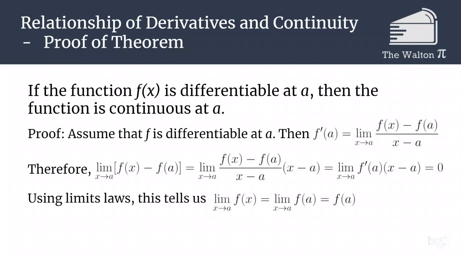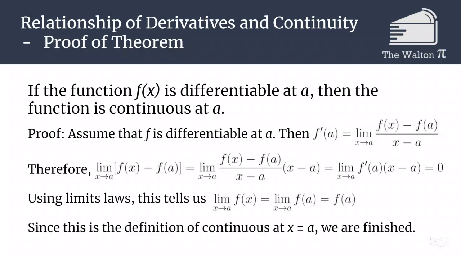So limit laws tells us that this means that the limit as x goes to a of f of x is equal to the limit as x goes to a of f of a, which is just the limit of a constant, so that's going to be equal to that constant. Therefore, the limit as x goes to a of f of x is equal to f of a, which is the definition of continuity at x equals a. So that is a completion of the proof. Therefore, any function that is differentiable at a point is also continuous at that point.